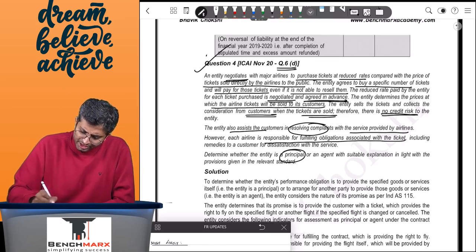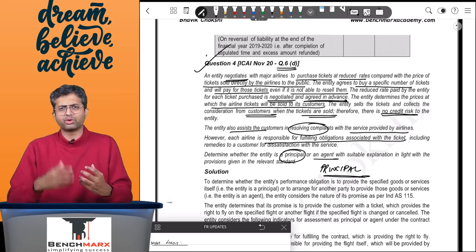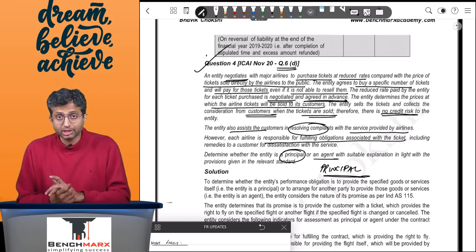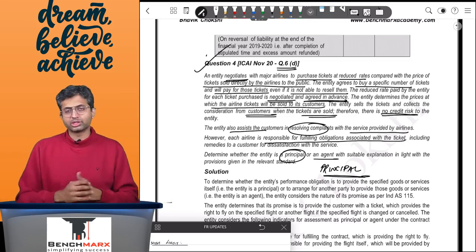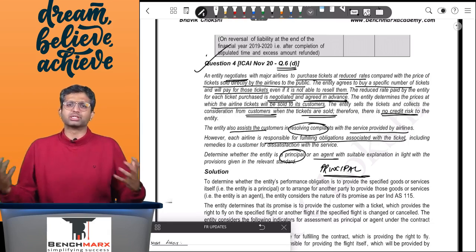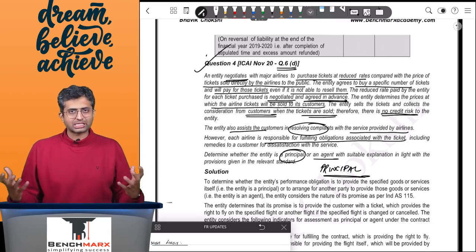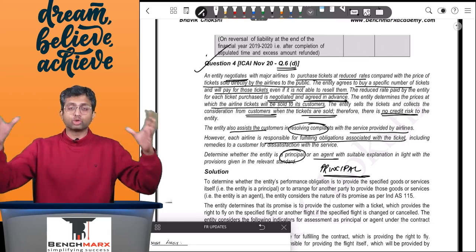Whether the entity is a principal or an agent, with suitable explanation, we would generally suggest in this case that the entity acts as a principal because it is primarily responsible for discharging the obligation of delivering the ticket. Also it carries to a certain degree the inventory risk if the tickets remain unsold, and it also has the pricing discretion of setting up prices in a manner it likes. So it acts as a principal on those tickets, and should ideally recognize the gross revenue.